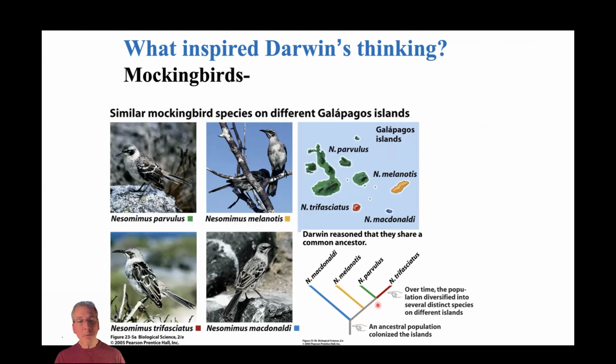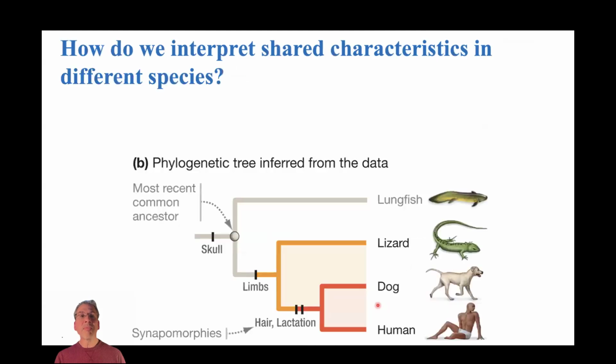So these mockingbirds got him thinking in these terms. And of course, we'll come back to his ideas of natural selection in just a bit. But as you can imagine, that radically changed the way that we thought about evolution. So let's say a few more comments about phylogenetic trees and how we interpret relationships among organisms. So here we see a very schematic of a phylogenetic tree. We see humans, dogs, lizards, lungfish.